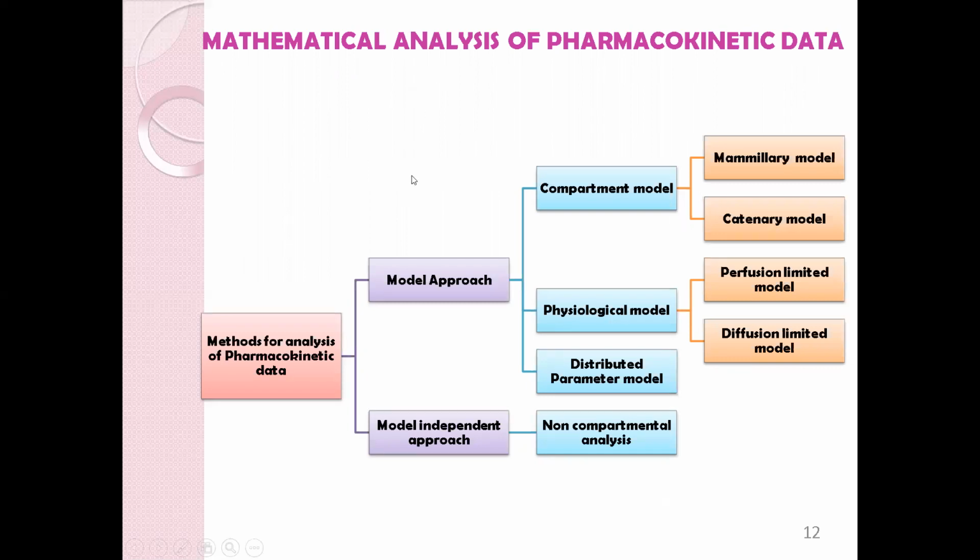Now we'll move towards the important part of the chapter, that is mathematical analysis of pharmacokinetic data. Now the different methods are used to analyze pharmacokinetic data. First is model approach and model independent approach. Model approach, they are divided into three parts: compartment model, physiological model, and distributed parameter model.